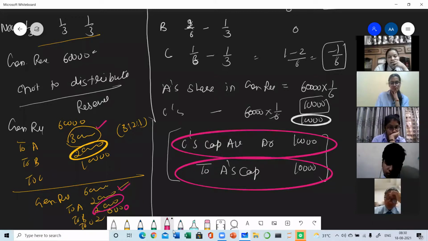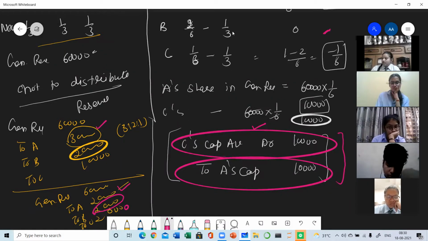So A is in loss of rupees 10,000. So this 10,000 will be compensated to A by C in present, so that there is no sacrifice or loss of A. So this is the whole concept of the topic, that when the partners do not want to distribute the reserve, then this simple journal entry is passed.